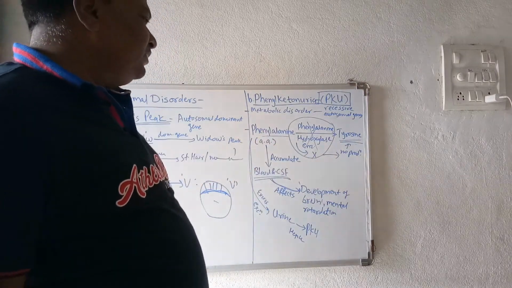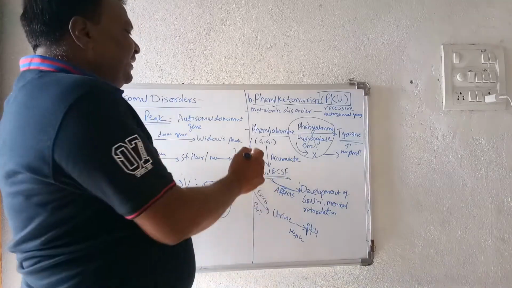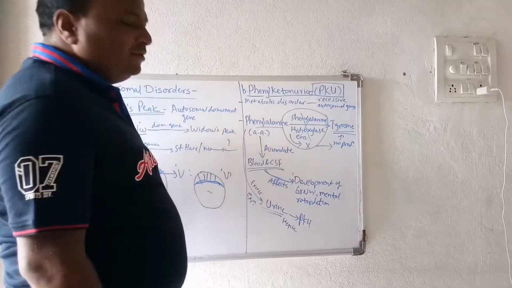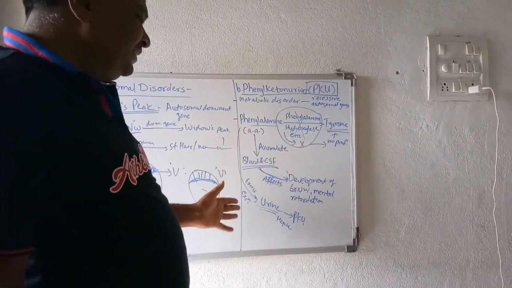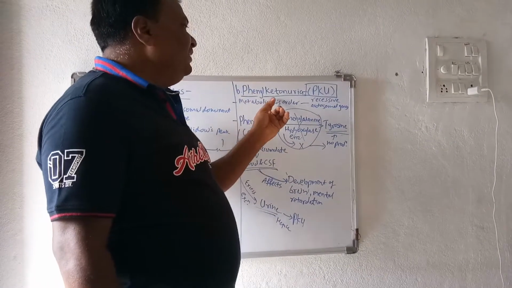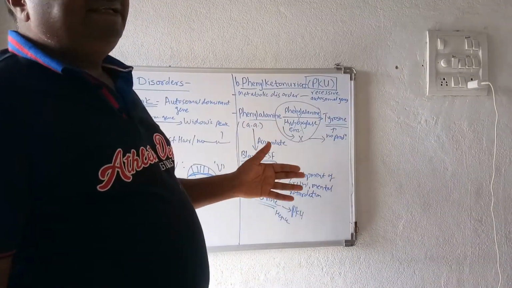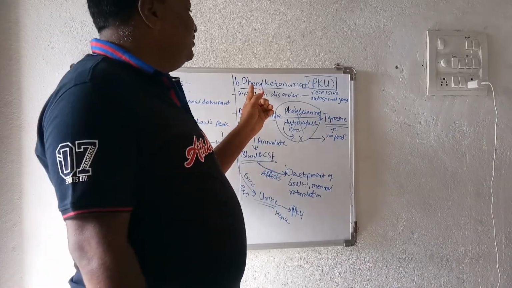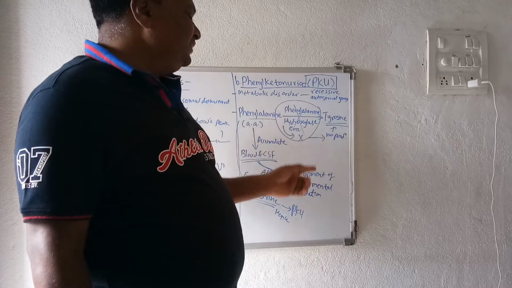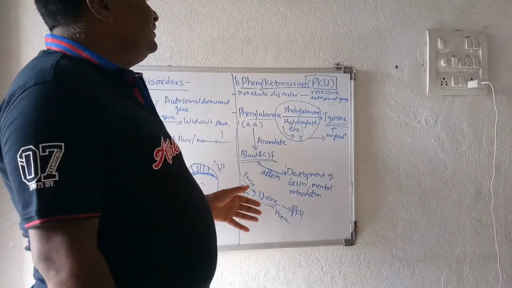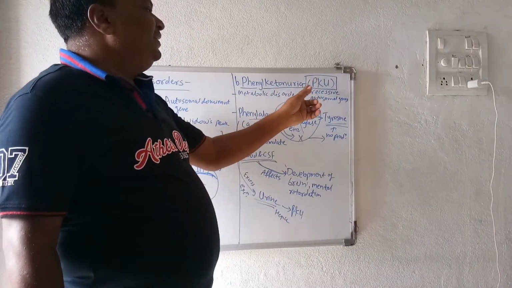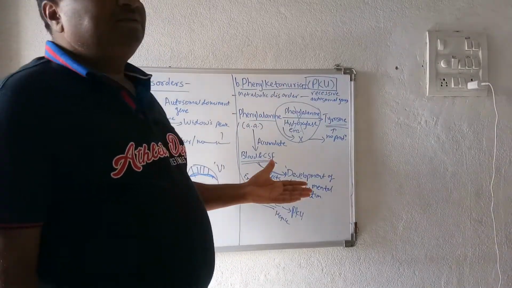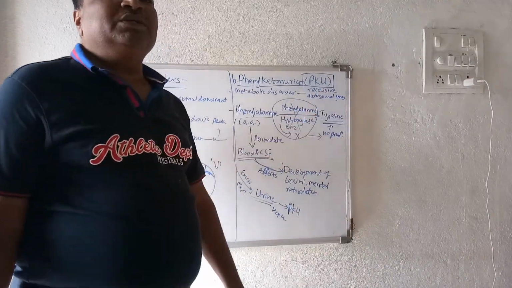Hence it is a metabolic disorder, and as a result, phenylalanine gets excessively excreted outside through the urine. Since the discharge of phenylalanine takes place through the urine, it is called phenylketonuria. Uria stands for urine, and it is called PKU, phenylketonuria. Such a disorder is caused by recessive autosomal genes.